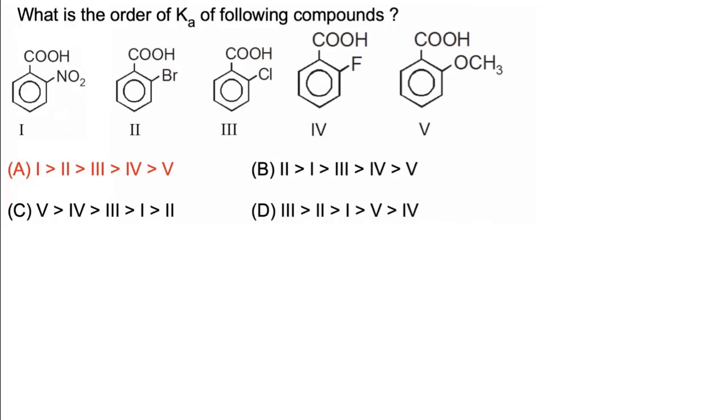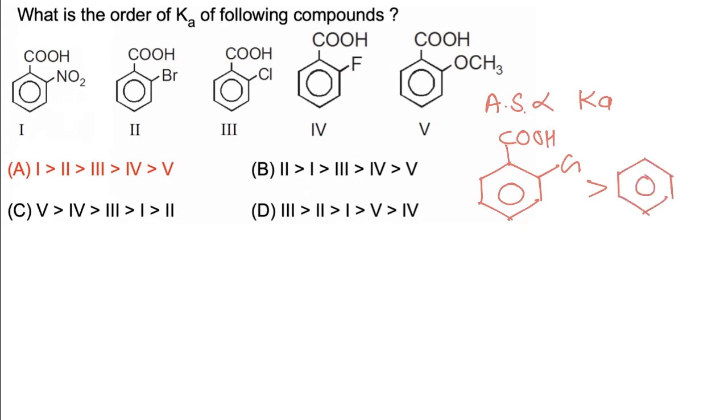In this question we have to find the correct order of Ka value for the given compounds. Now, Ka value depends on acidic strength. With increasing ionization constant, acidic strength also increases. If any group is present at the ortho position of benzoic acid, this will increase acidic strength. All ortho substituted benzoic acids are more acidic than meta, para or non-substituted ones.